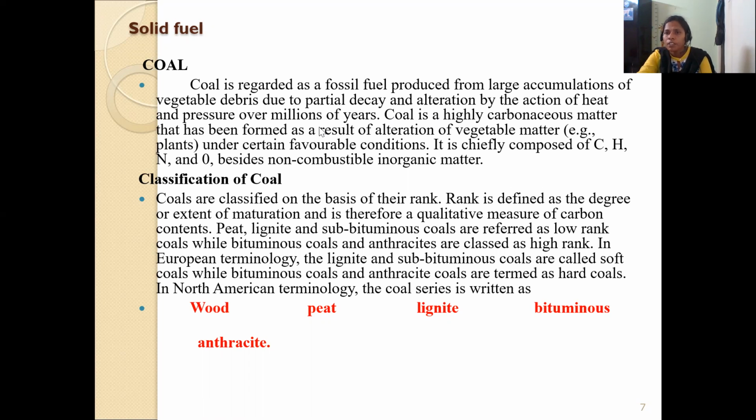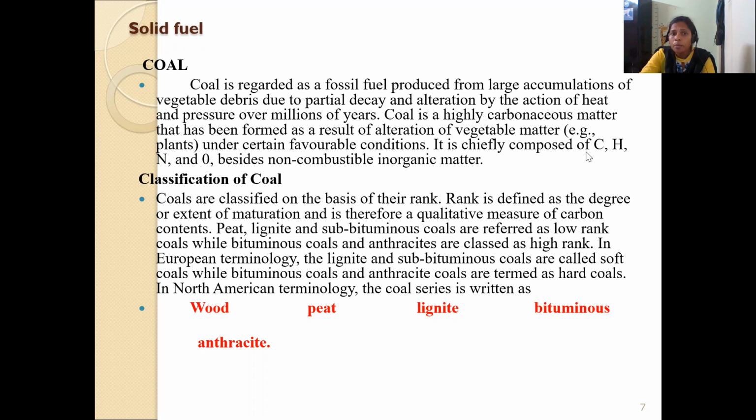So we get this from the earth crust, from the vegetable debris, that means vegetable matter. And coal is a highly carbonaceous matter that has been formed as a result of alteration of vegetable matter under certain favorable conditions. That means in the presence of temperature and pressure, this vegetable matter is converted to coal in the earth crust.